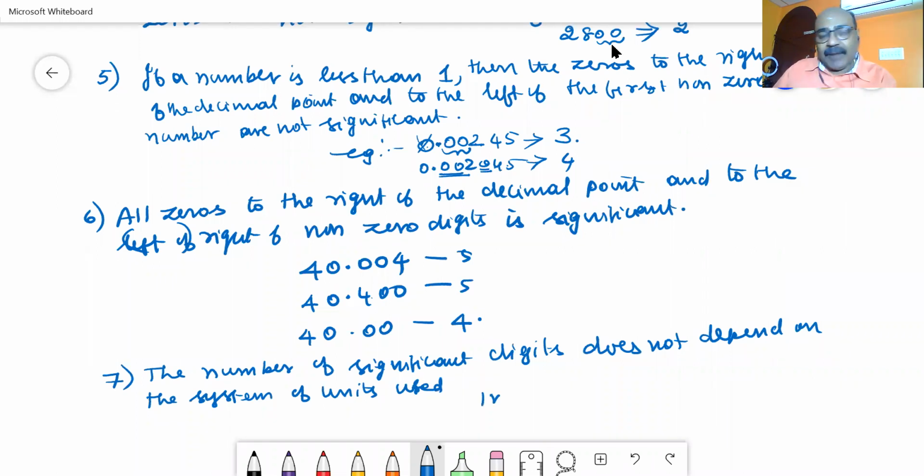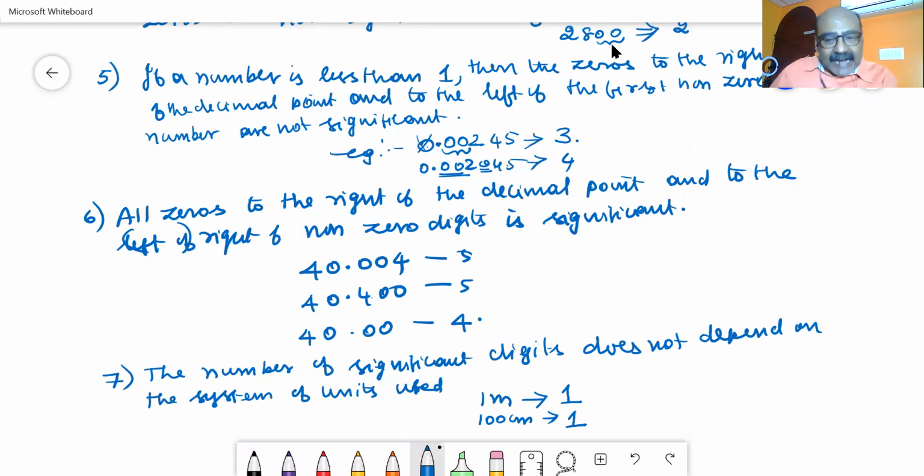How many significant digits? Only 1. This 1 meter can be written in CGS units as 100 centimeter. Then also the number of significant digits is 1, because these 2 zeros are trailing zeros. You are having only one non-zero number. So the number of significant figures is 1.